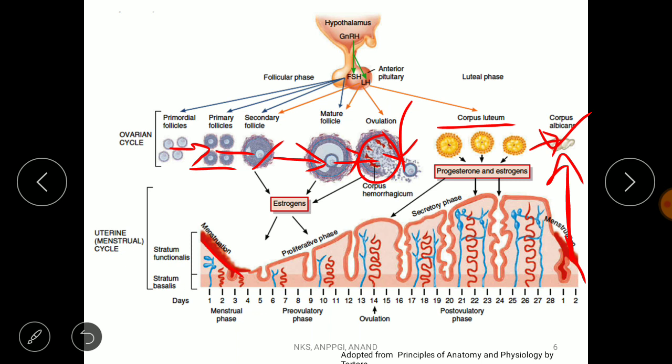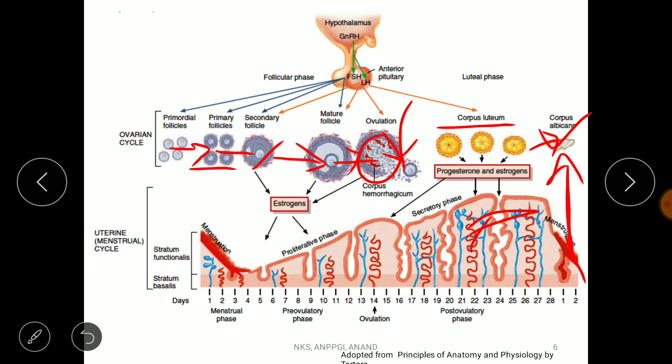The secretory cells are much more developed over there. And in the last phase, that is the luteal phase, the uterus becomes thick and it provides the proper condition for the implantation of the fertilized ovum, right?